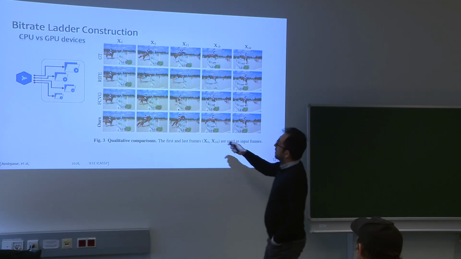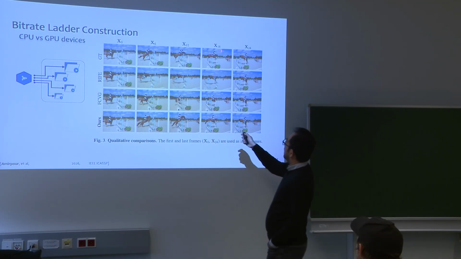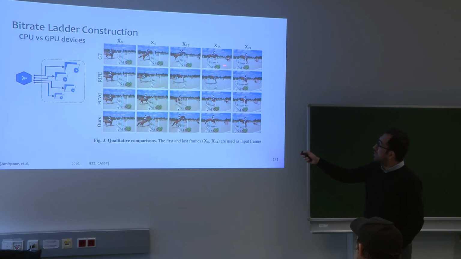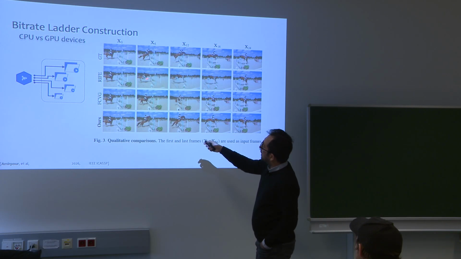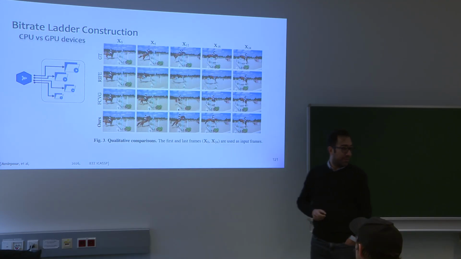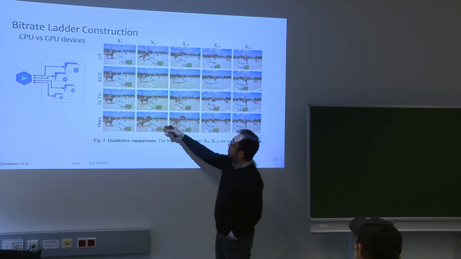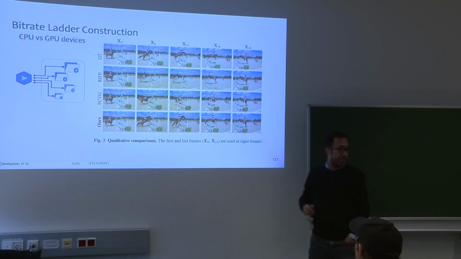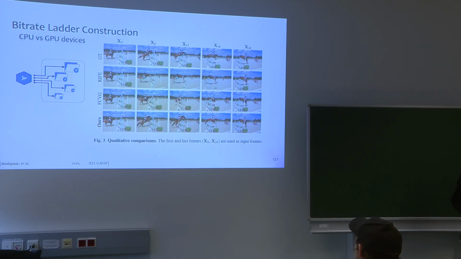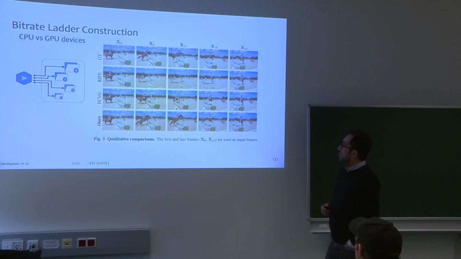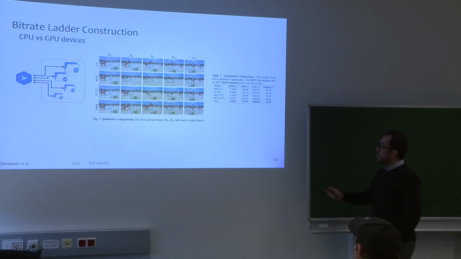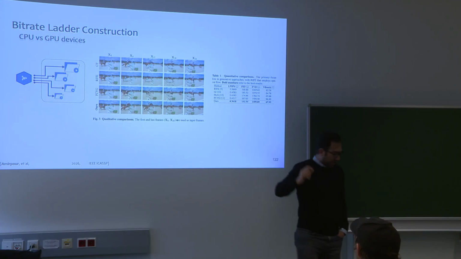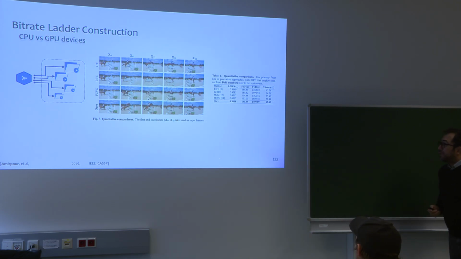And as you can see in our result, this is the first frame, then frame 6, 12, 18, and the last frame that we use. We try to interpolate all of these frames. As you can see, the state-of-the-art method cannot interpolate the original frame. Right? But our generated frame is closer to the ground truth. So in this way, we try to enhance the quality of the interpolation. As you can see, we reached the state of the art, and for example, this reference 11 was published in CVPR 25.